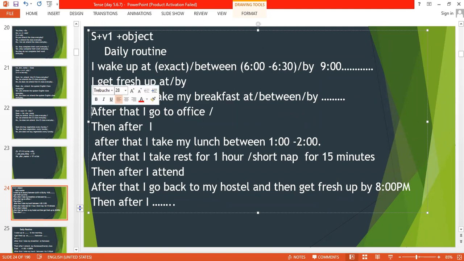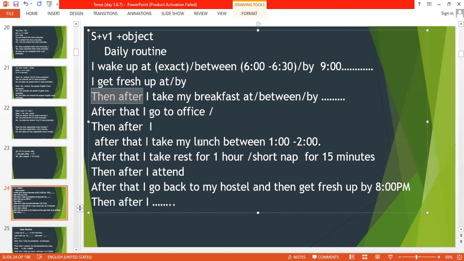So as you can see here, "after that" and "then after", you can use both alternatively, and the meaning of both is the same. So then after, or after that I go to office. Then after, I work, or in case of class, I attend my classes from 9 to 1. Or I go to office, I work from 9 to 1.